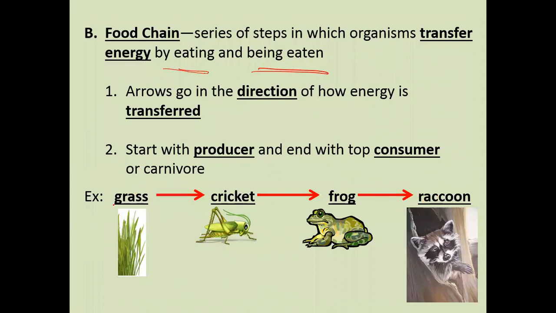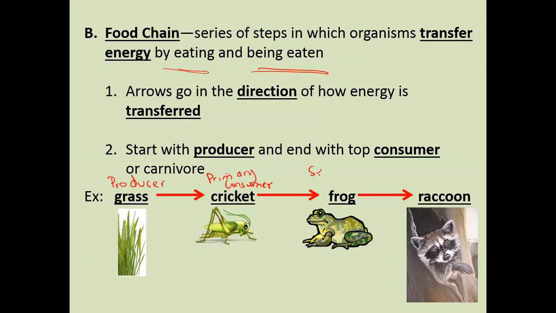So now if someone tells you to describe the organisms you already used for your food chain, you can say the grass is a producer, the cricket is a primary consumer, which is the herbivore.